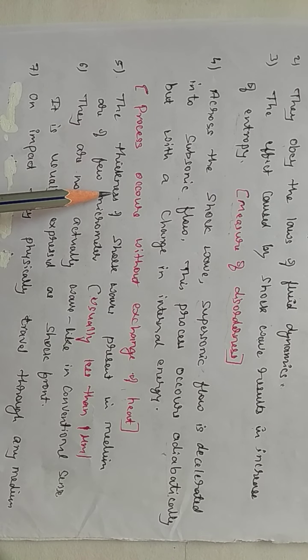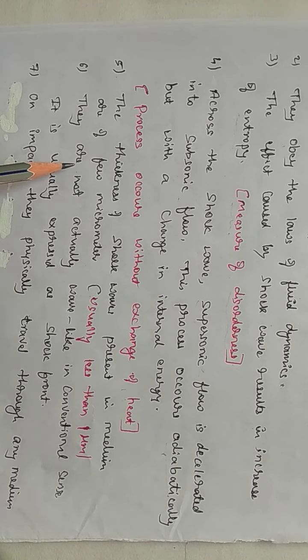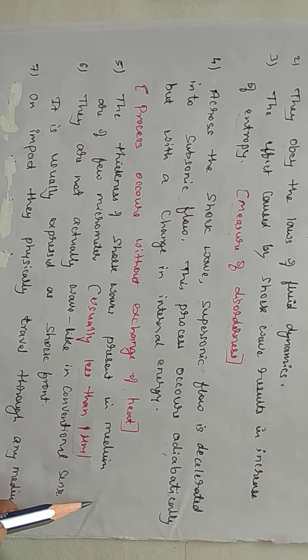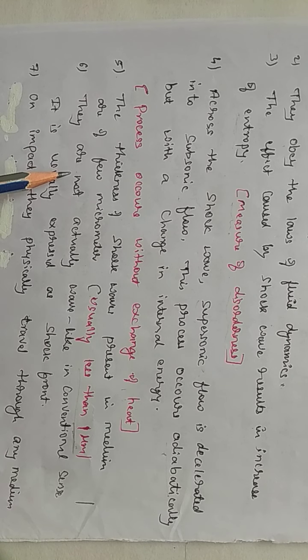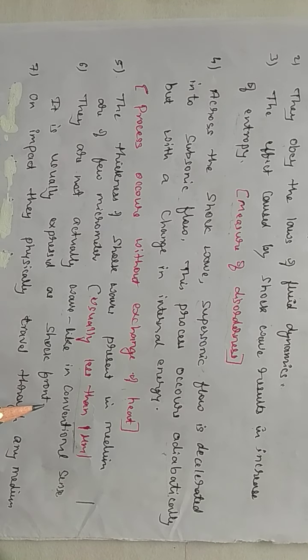The next one is the thickness of the shock waves present in the medium. They are of few micrometers, usually less than 1 micrometer. So the thin region in which the shock waves are produced is less than 1 micrometer, around the 1 micrometer range. Next one is they are not actually wave-like in the conventional sense. It is usually expressed as a shock front.